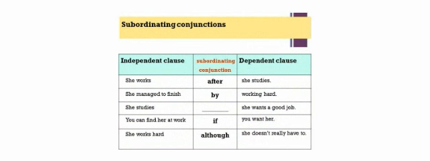She works, she studies. If we say she works after she studies, that becomes a complex sentence, because after is a subordinating conjunction. She managed to finish working hard. By working hard, if we put by in there, by is a subordinating conjunction. What about the gap? She studies, she wants a good job.